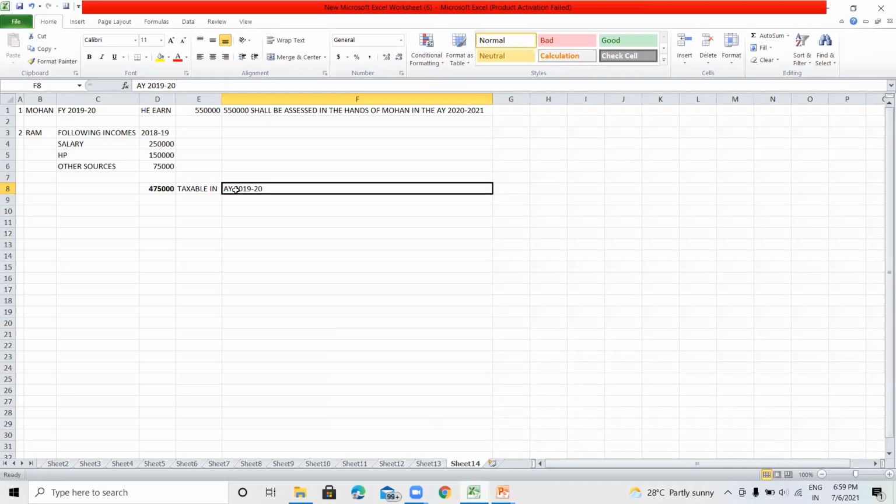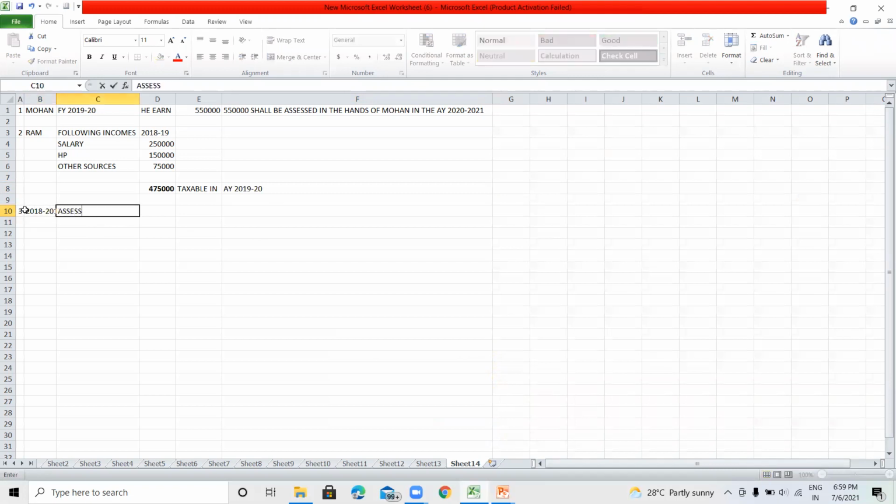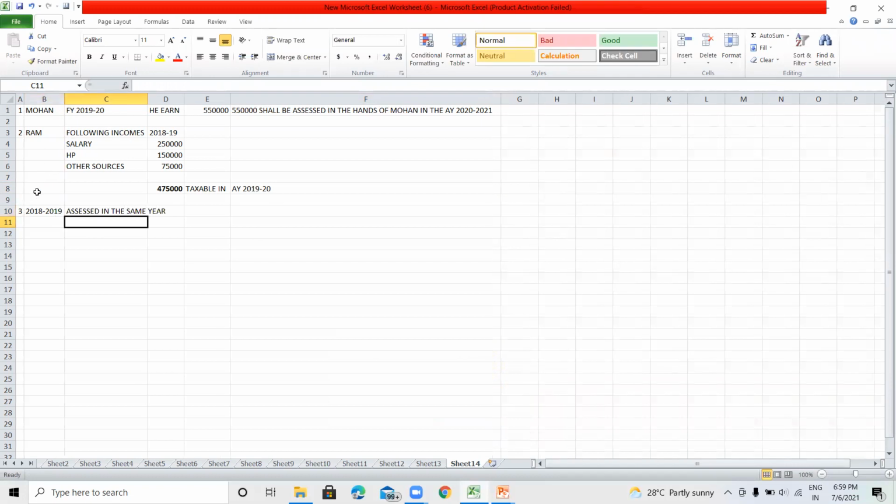Now we will discuss some exceptions to this general rule. Exception means when the income of the financial year 2018-19, for example, will be assessed in the same financial year, means the income which is earned by the assessee in any year will be taxable in the same financial year.